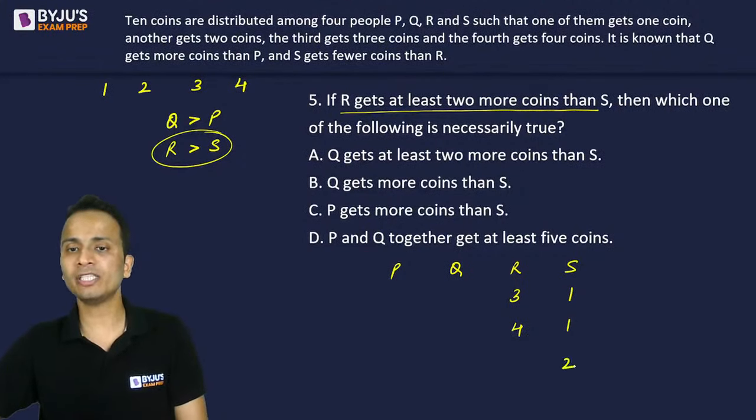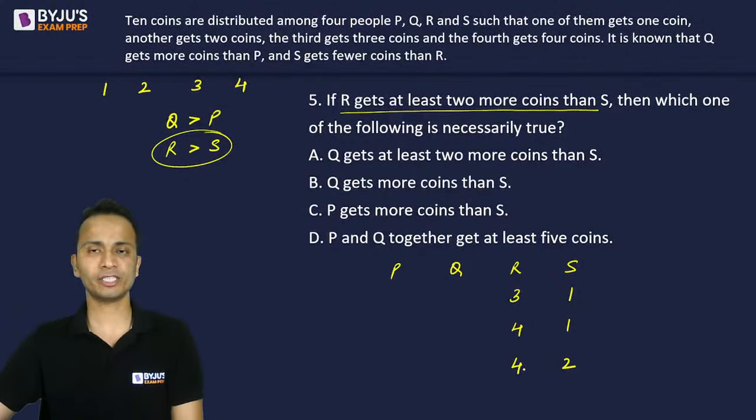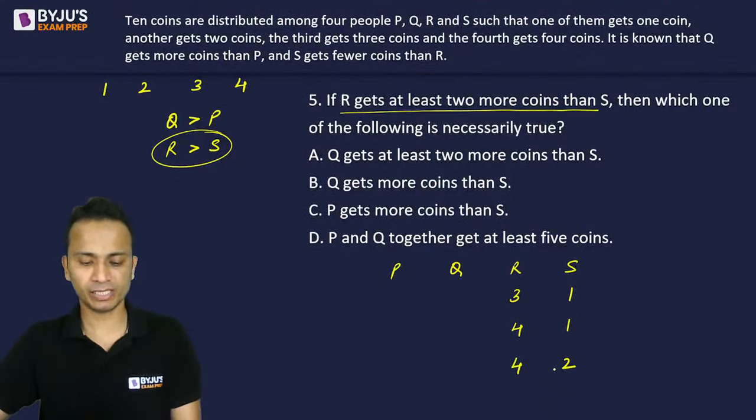S may get 2 coins as well. If S gets 2 coins, R will definitely get 4 coins. Then S cannot get 3 coins because we don't have 5 coins for any person. So these can be the 3 possible cases.